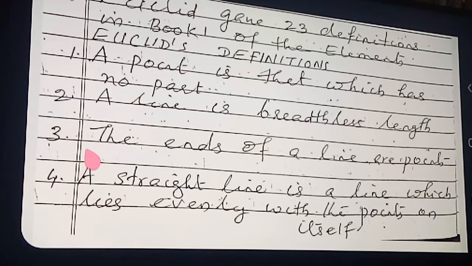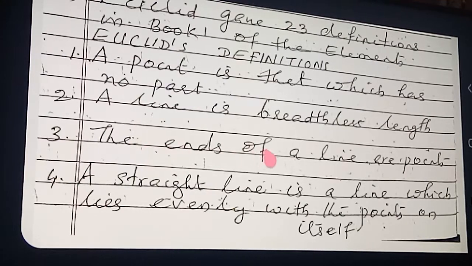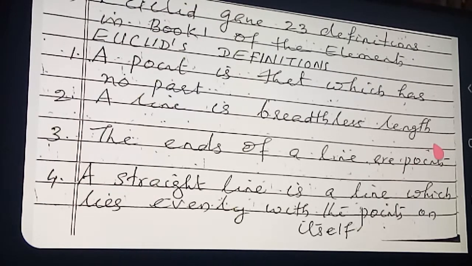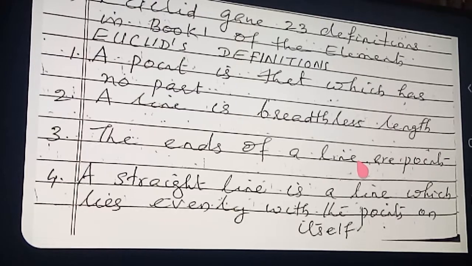Next, the third definition: the ends of a line are points. The ends of a line you can mark with points. Then the part of the line with its ends marked by points, we call a line segment. The ends of a line are points. This is the third definition.